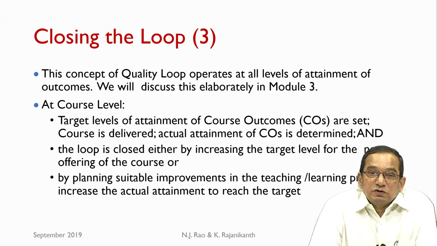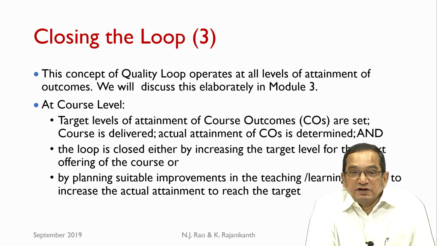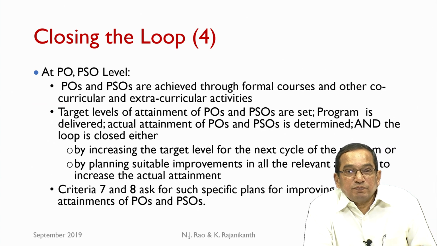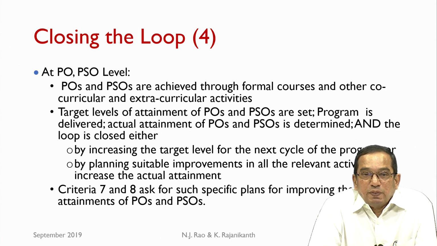So, this is how the quality loop operates at the course level, and this concept of quality loop operates at all levels of attainments of outcomes. This is just an example at the course level. We will explore this in great depth in module 3. This will operate at PO and PSO level also.